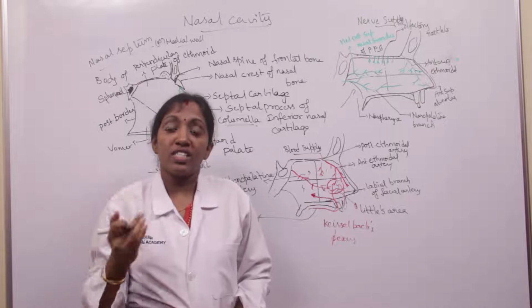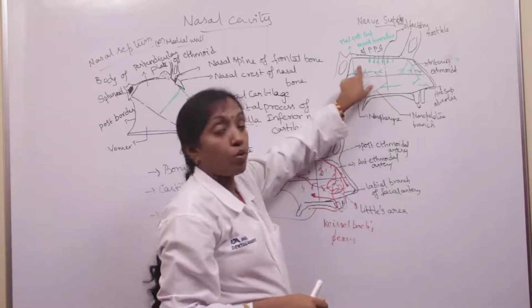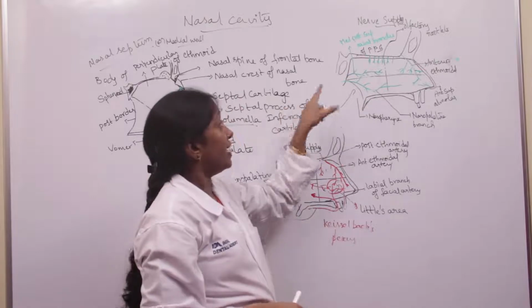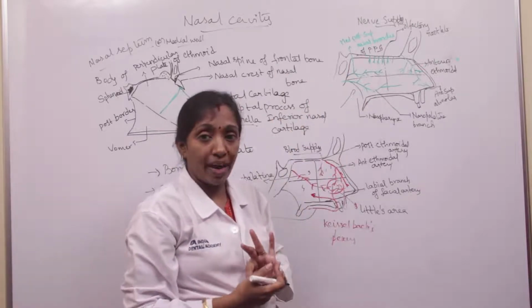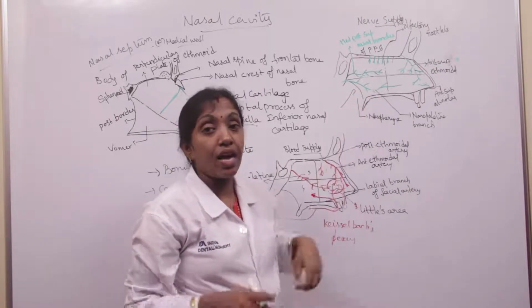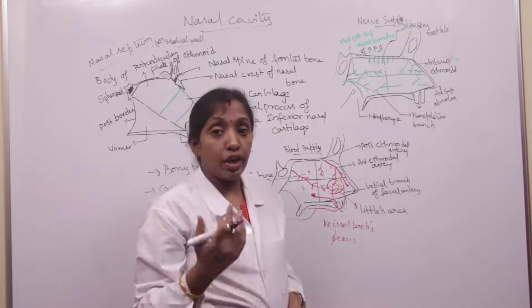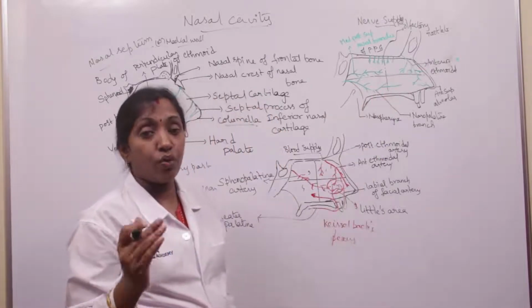infraorbital nerve, which in turn is a branch from the maxillary nerve. The posterior superior quadrant is supplied by the medial posterior superior nasal branches derived from the pterygopalatine ganglion, and the posteroinferior quadrant is supplied by the nasopalatine branch of the pterygopalatine ganglion. So that's about the nerve supply of the medial wall of the nose.